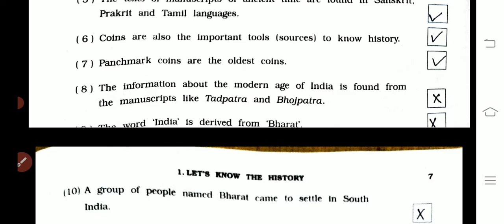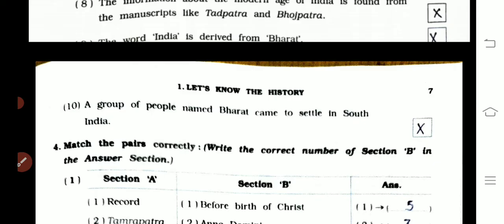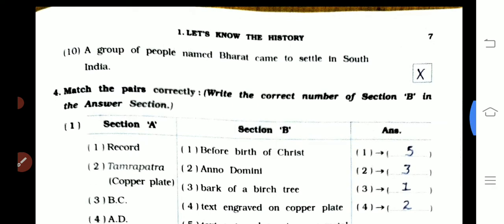The last one is the tenth one here. A group of people named Bharat came to settle in South India. True or wrong? Okay, answer is false.